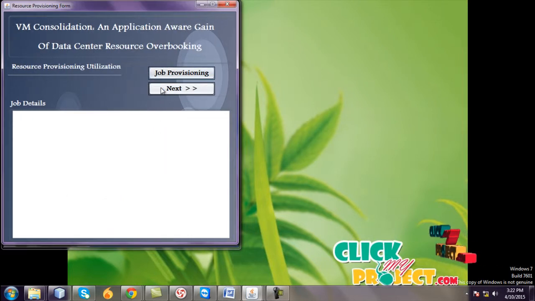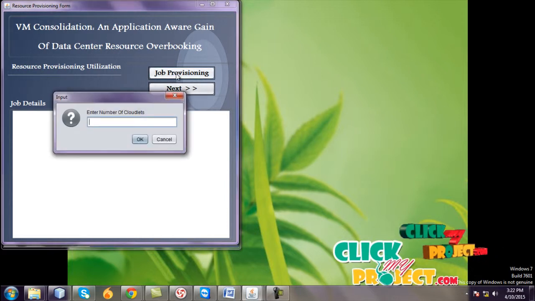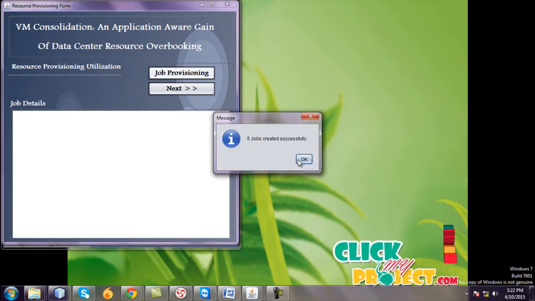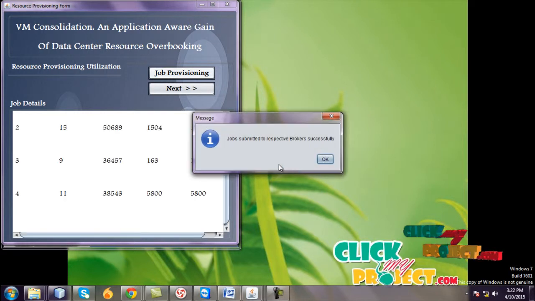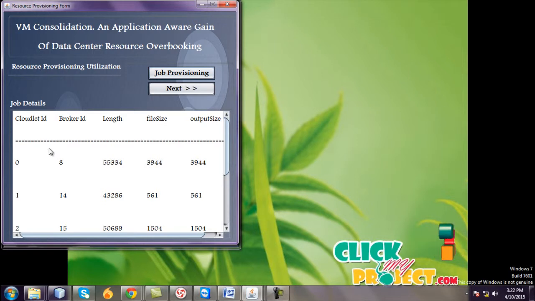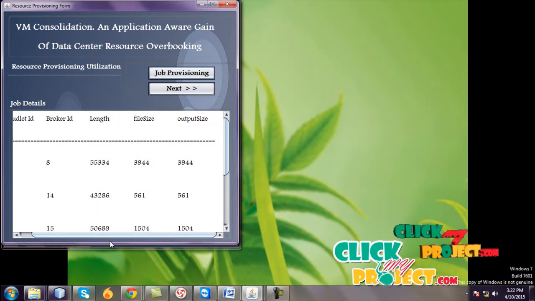Go to next, and resource provisioning utilizations. Go to job provisioning and enter the number of cloudlets. I give 5. 5 jobs are created. First one is cloudlet ID, broker ID, and third one is length of file size.